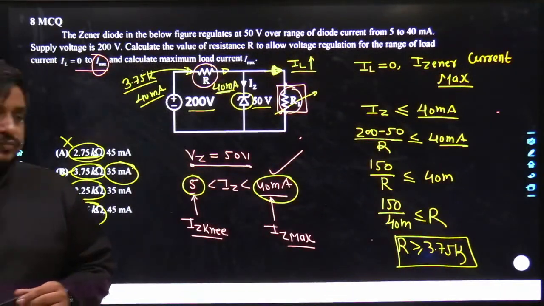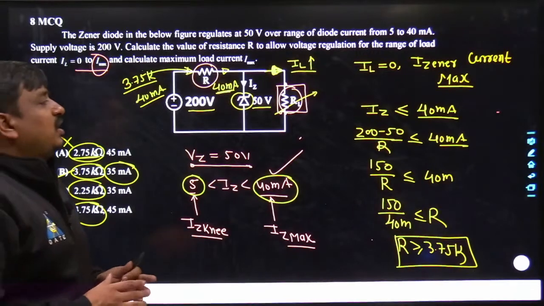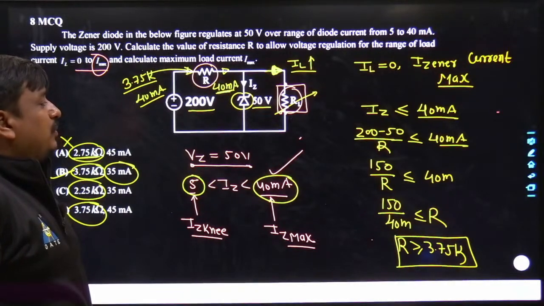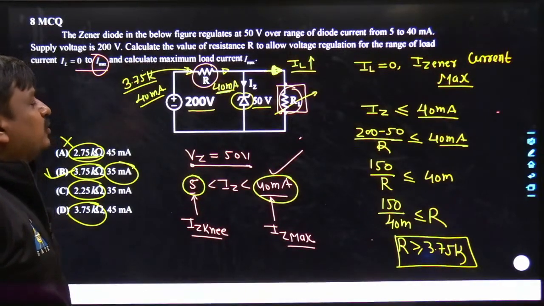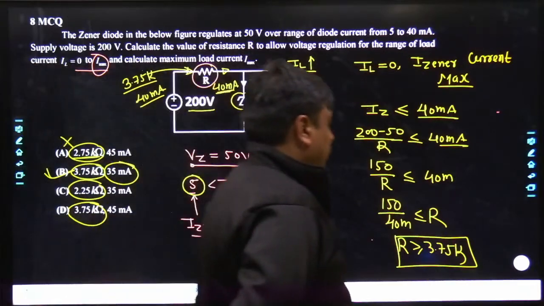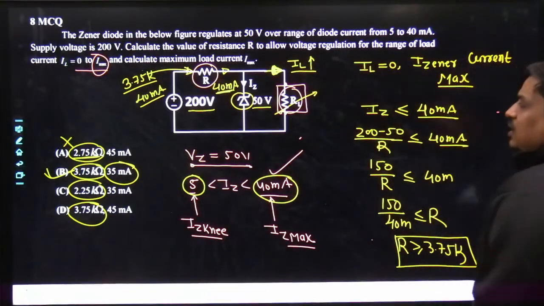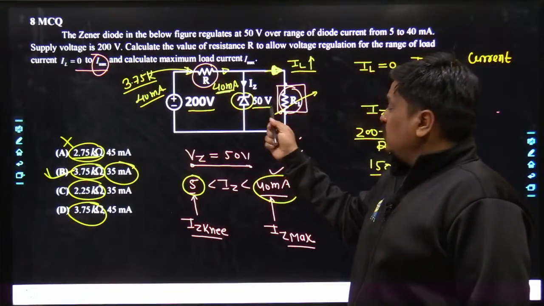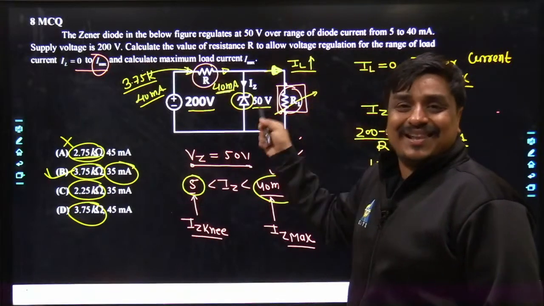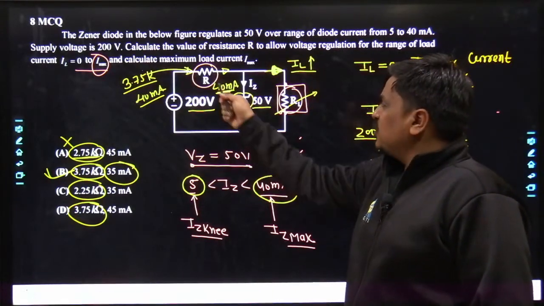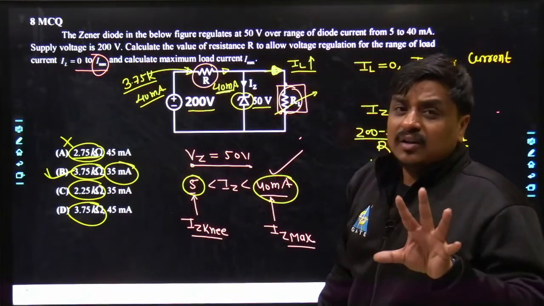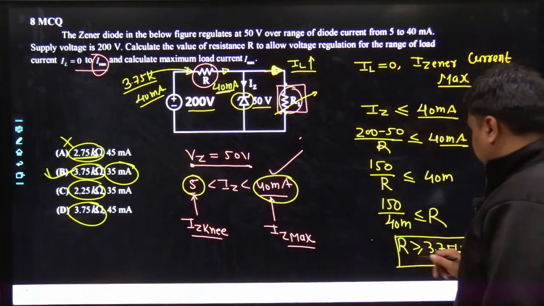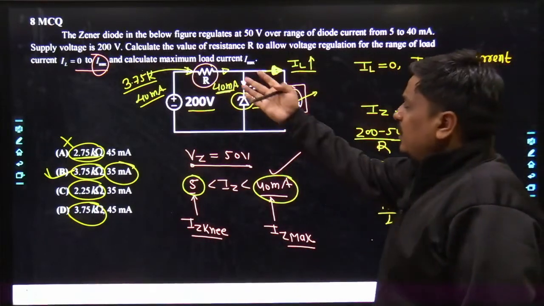Yes? So B is going to be the best answer, and whenever you have this sort of problem, you have to apply the aptitudinal knowledge over this problem. You would be able to smash all sorts of problems. Agreed? Again I am saying how the R would be decided. R would be decided such that when the load is open circuited, the current across the diode should not be such a large value that the diode would get damaged. So obviously I would keep the value of R certainly higher than a certain critical value. The critical value has to be known, and which is nothing but the 3.75. Practically I will keep it greater than 3.75.